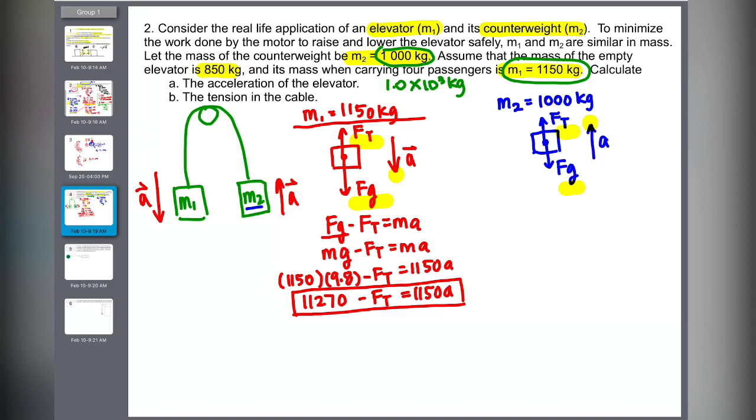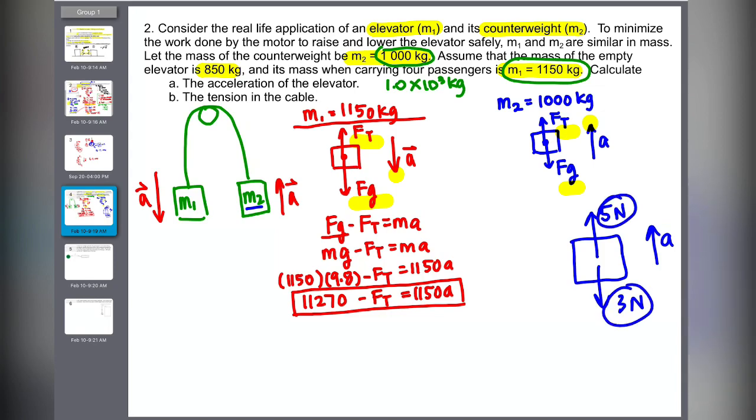When the net force is going up, it's up minus down. Okay, if you need me to scribble again just to make sure, don't write this down, or you could. But if I say the acceleration is going up and I tell you that this is 5 newtons and this is 3 newtons, would you say 3 minus 5? You will go up minus the down, right? Because the only way it can accelerate upward is because the upward has a bigger force, right? So you have to write the up minus the down.